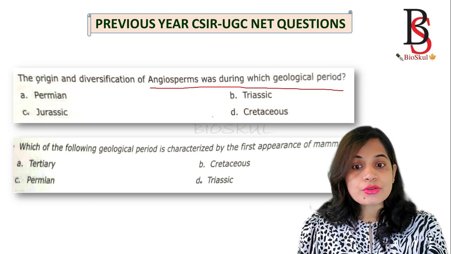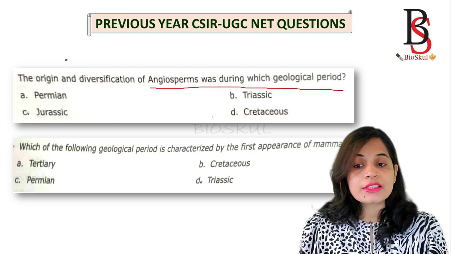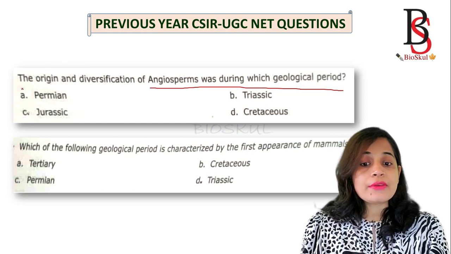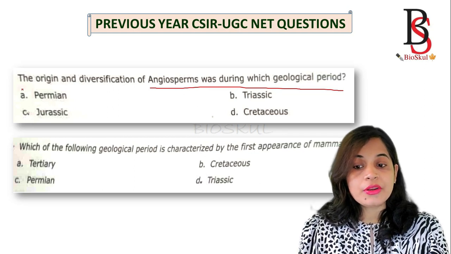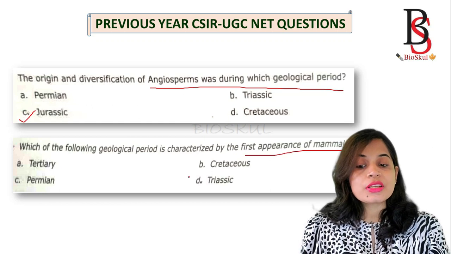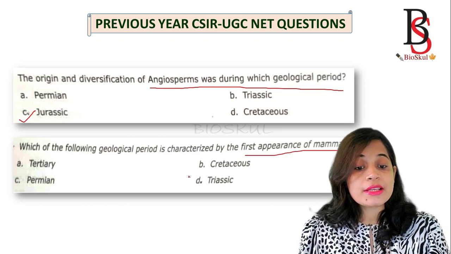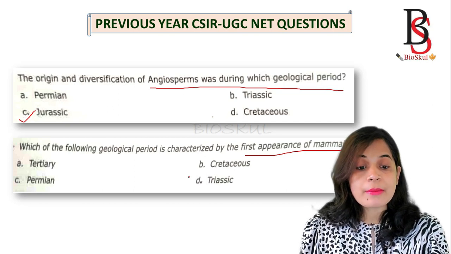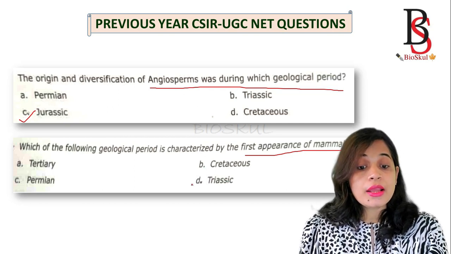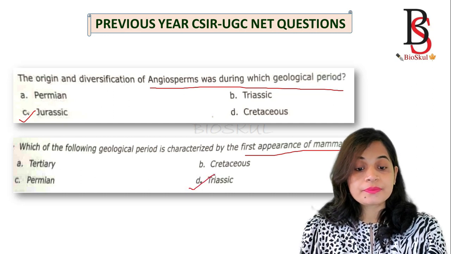So let's see the first question of a previous year CSIR NET exam. The question is, the origin and diversification of angiosperms was during which geological period? That is the Jurassic period. The second question is, which of the following geological periods is characterized by the first appearance of mammals? The first mammals appeared in the Triassic period.